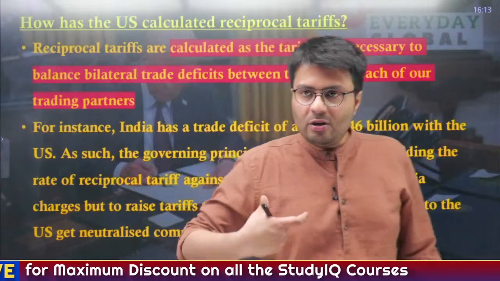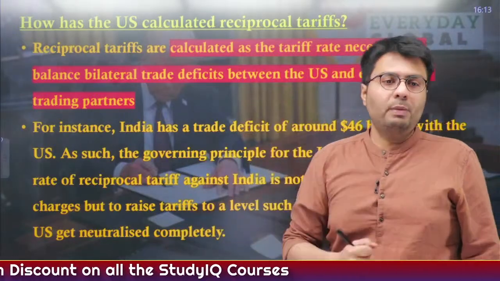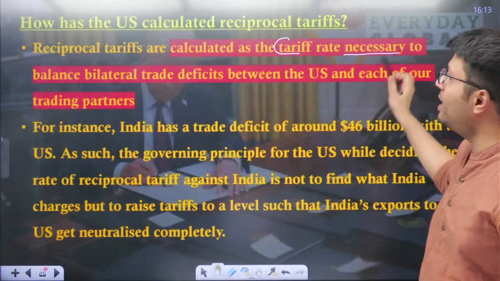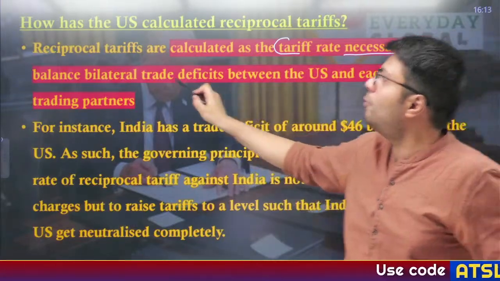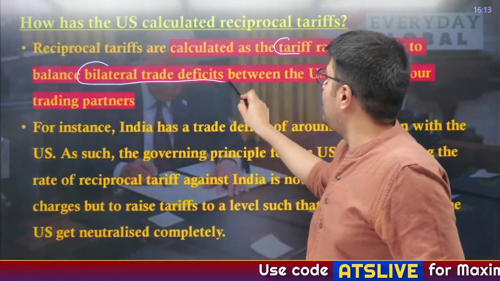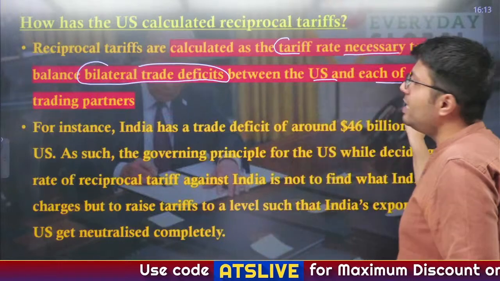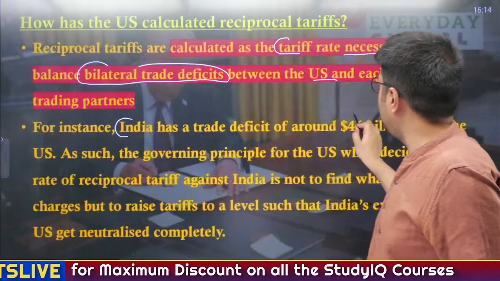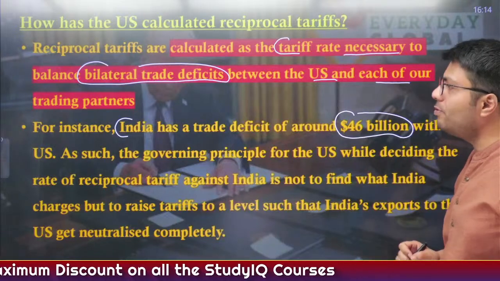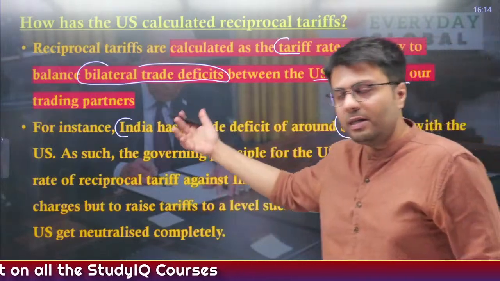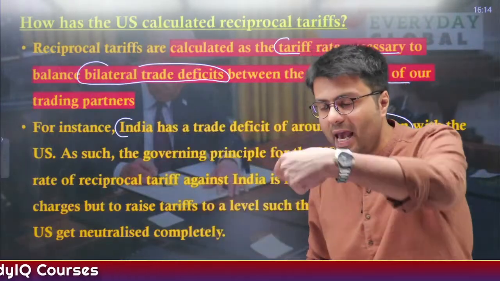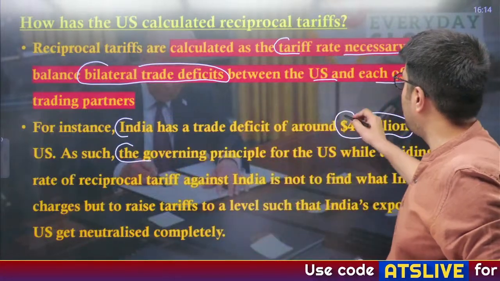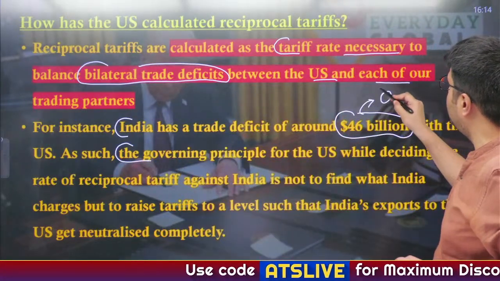Now how has the US arrived at these country-specific tariffs? Reciprocal tariffs are calculated as the tariff rate which is necessary for the US to balance its bilateral trade deficit between the US and each of these trading partners. For example, India has a trade deficit of around $46 billion annually with the US. So the US has decided that we will impose X amount of tariff which will balance out this trade deficit, that is, it will reduce this trade deficit to zero.